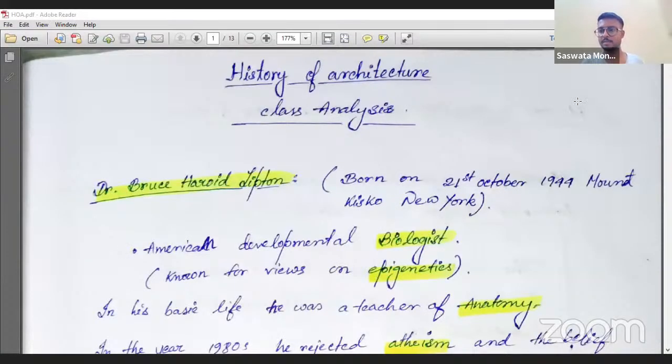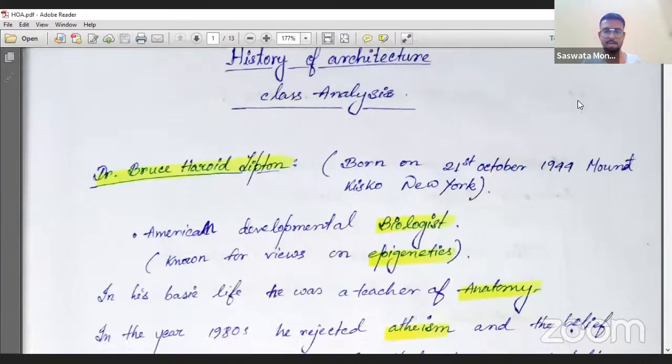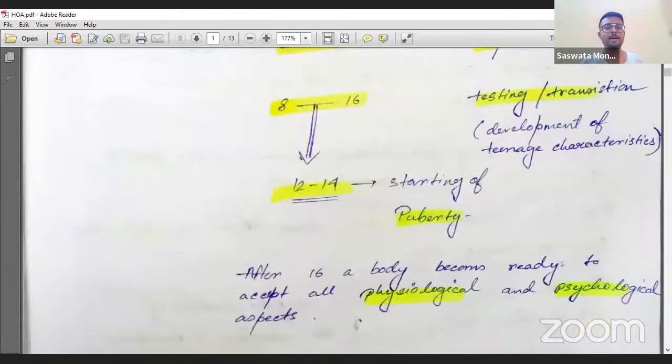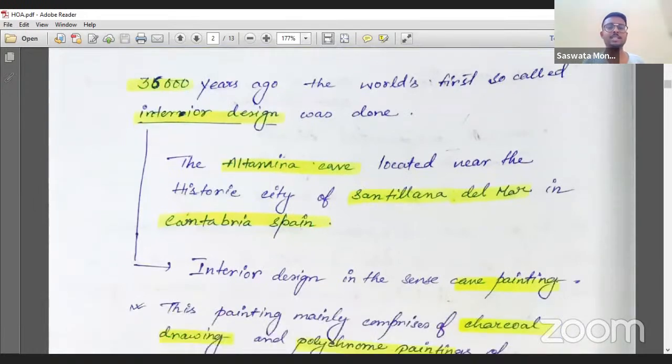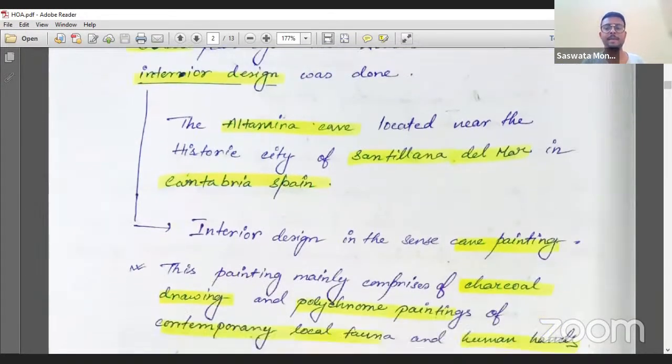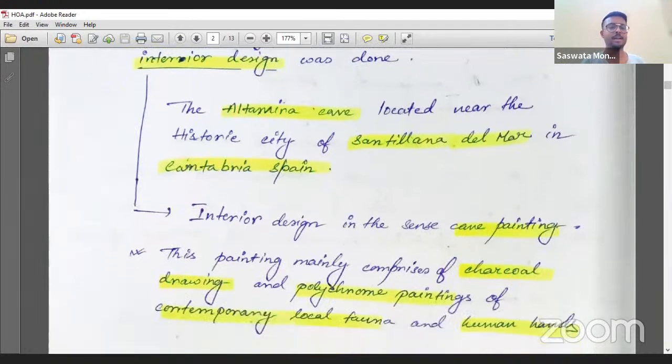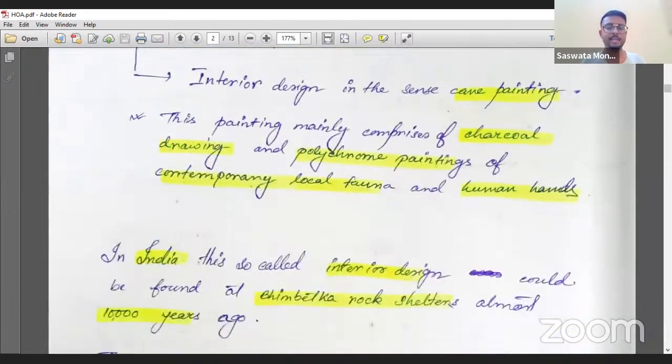Fine. See, this is a history of architecture analysis done by me. This is my handwriting, to be very frank. And history of architecture, development and progress is what I did. The T is missing in development, please excuse that. 36,000 years ago, the world's first so-called interior design was done at the Altamira cave. We are talking about cave painting and all.